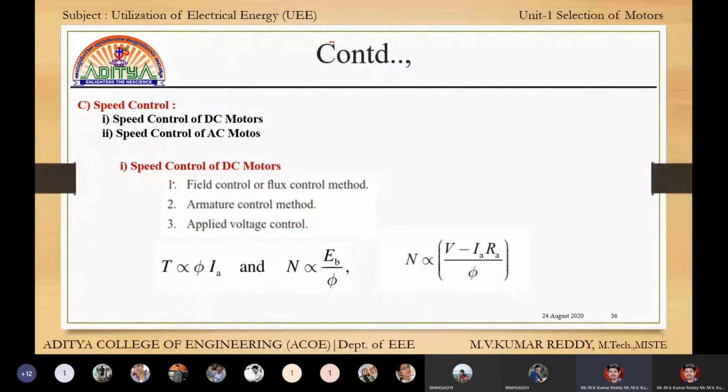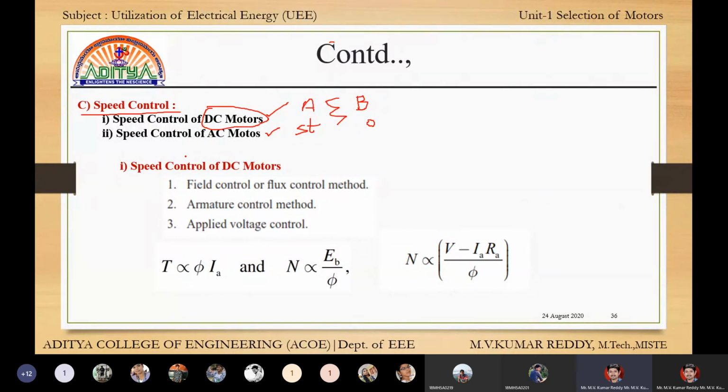Next one is speed control, the third one. A and B are completed: A is the starting characteristics, B is the operational and running characteristics, and C is the speed control. There is speed control of DC motors and speed control of AC motors. Here we discuss only DC motors.